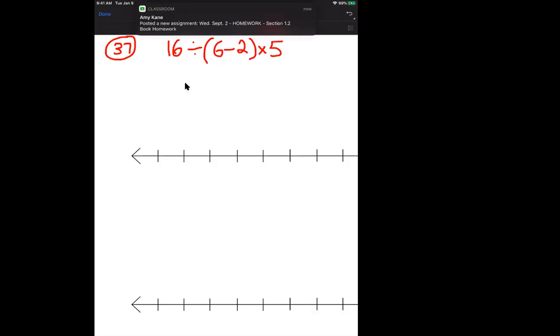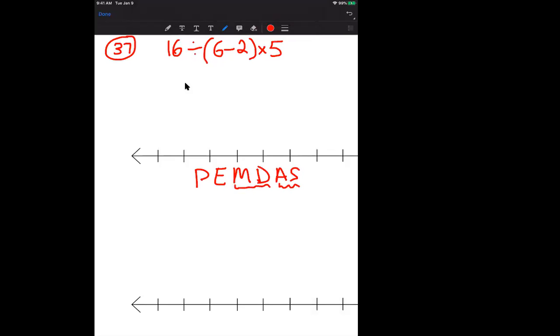Okay. So in this case, again, we're doing PEMDAS: parentheses, exponents, multiplication and division, which we do left to right, and addition, subtraction, which we do left to right.